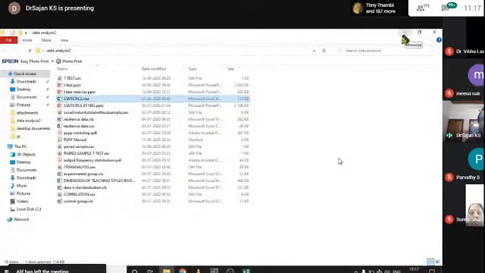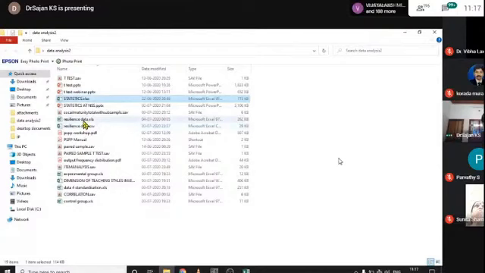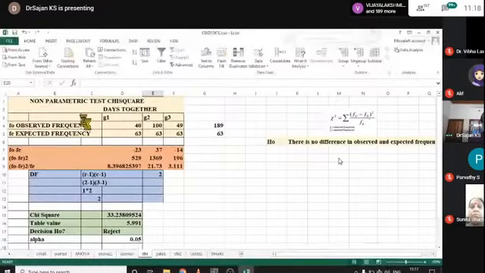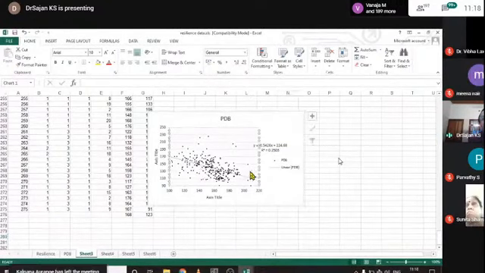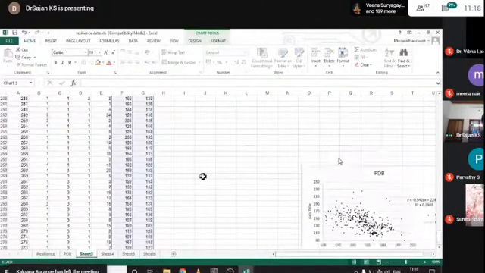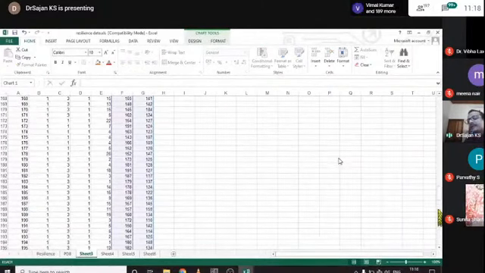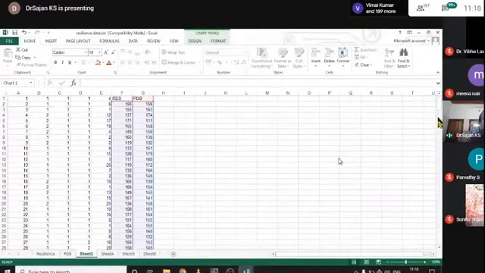Before that, one question regarding the coefficient of correlation in Microsoft Excel. For that purpose, I need data. Yeah, we can use this one for that purpose. For the coefficient of correlation, and in order to explain the scatter plot, we need a large number of data. That's why I selected another category.